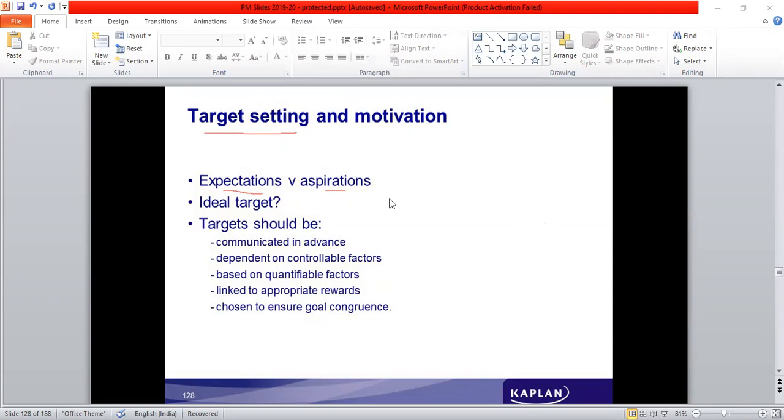Okay. See, what is it that they expect in the long run? What is their expected objective versus what is possible for them to achieve, and what can they aspire to achieve? So what is the ideal target?